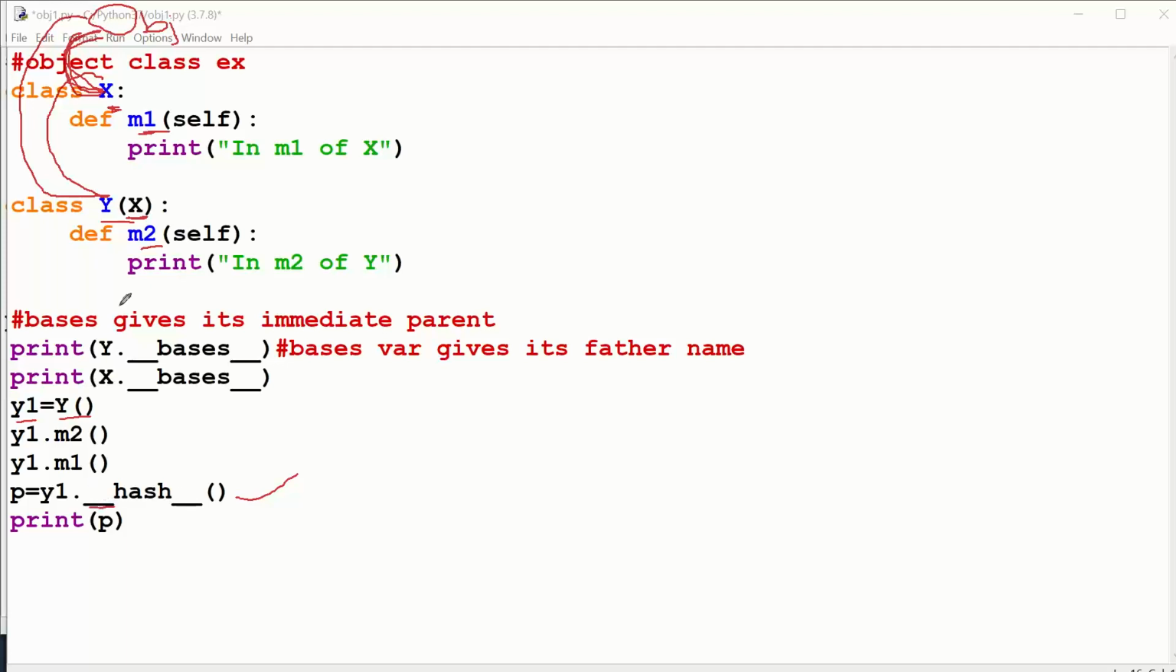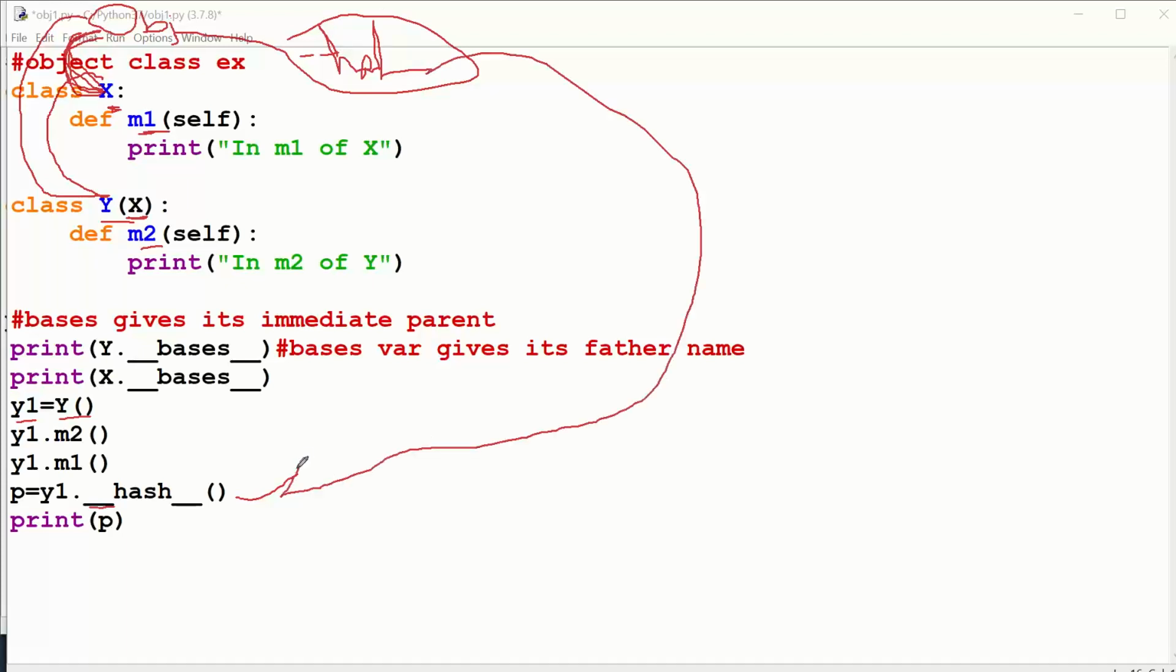So it means obviously this is not present in Y and X. This will obviously be from our own supermost class, that is the object class. So straight away it will get inside the object class. In the object class, for sure your hash method will be defined. So it will execute that hash method. That logic gets executed here, and then a result gets stored in P and printed. Now technically, let me tell you what the hash method is doing.